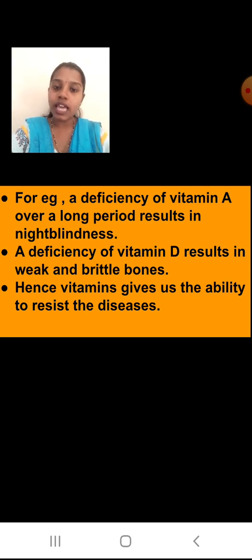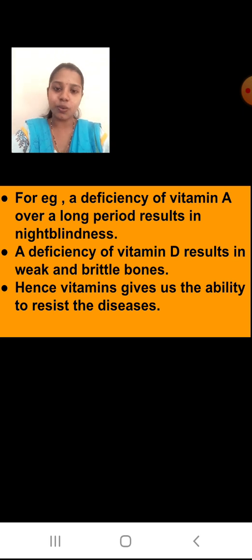Okay students, I hope the examples and what vitamins are you have understood. What are the different types of vitamins? Easy to remember. You are going to remember the alphabets. Okay, A, B, C, D, E and K.